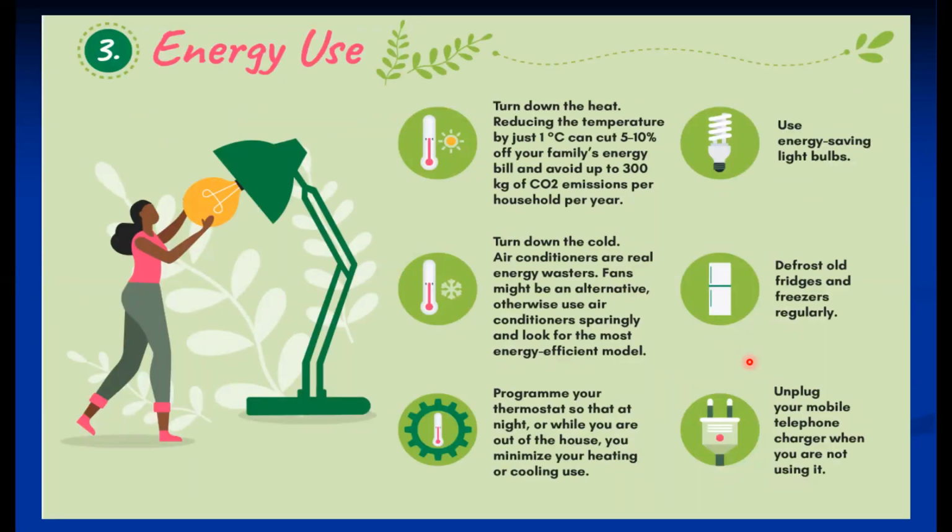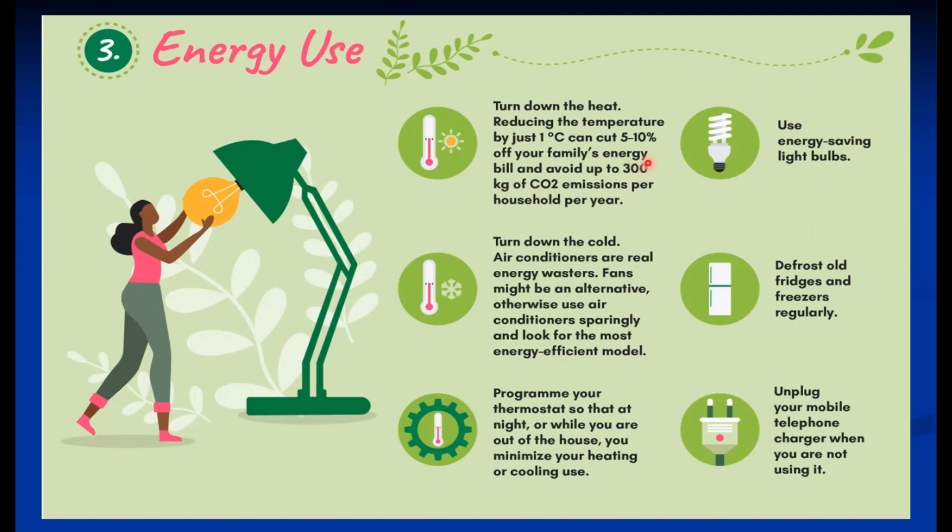Energy usage is another important segment where if we save the energy, especially the high grade energies like electricity, indirectly we can save the carbon emission as well. So most probably turn down the heat: reducing the temperature by just 1 degree Celsius can cut 5 to 10% of your family's energy bill and avoid up to 300 kg of CO2 emissions per household per year.